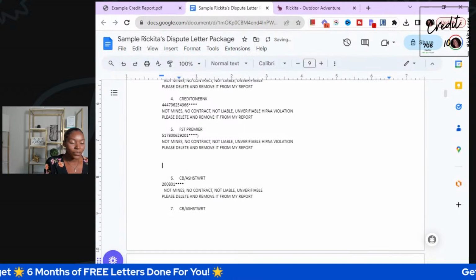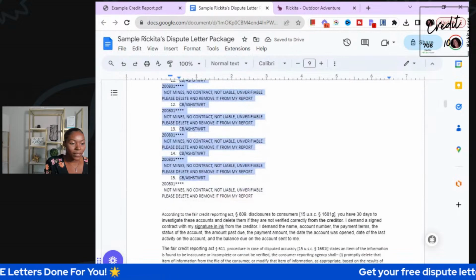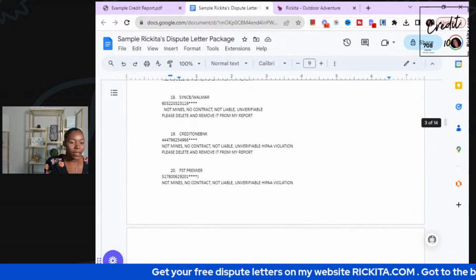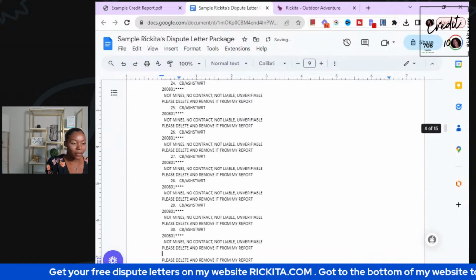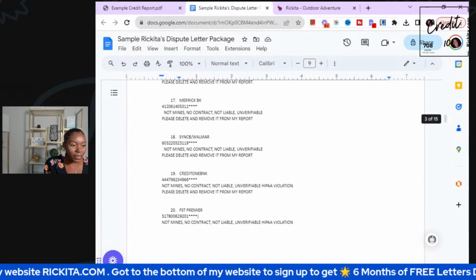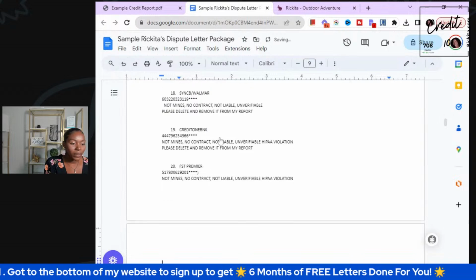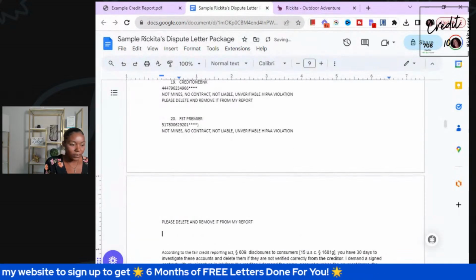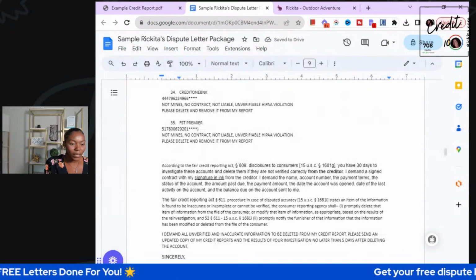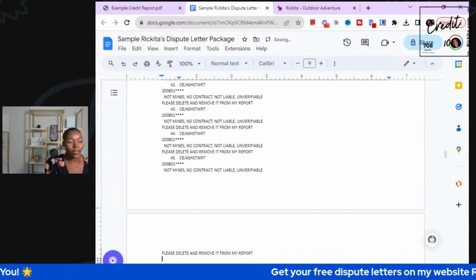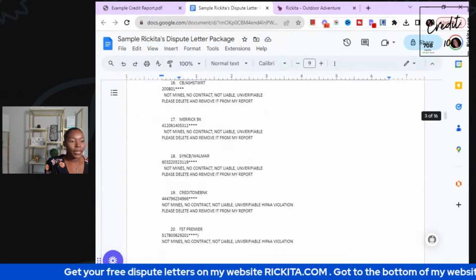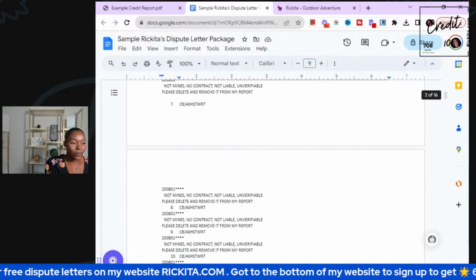And then let me add some extra space so I don't get confused. This is just adding extra spots because, like I said, you can put as many accounts as you want on here. We just need some extra spots because they have more than 5 accounts. So we're going to just copy and paste this on here. Did I mess this one up? Yeah, let me undo that one. We should actually go after this part. Okay, perfect. And then on Experian, let's add some more spots on here too. Okay, perfect. Did I mess this one up too now? Nope, that's good. Okay, let's go back up to the top and add these additional accounts now that we made more spots.